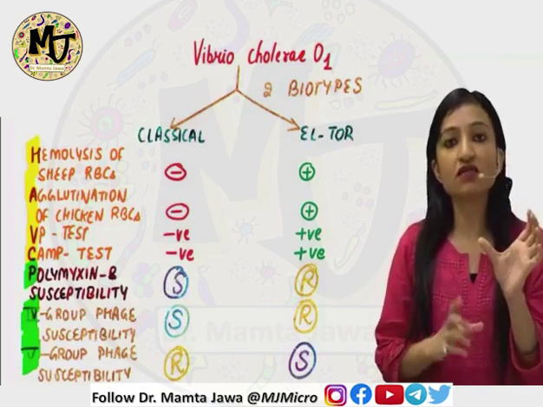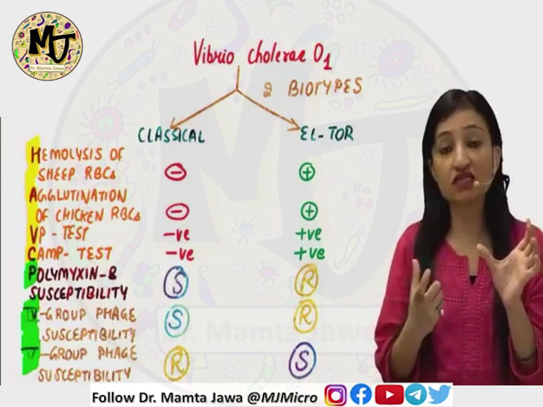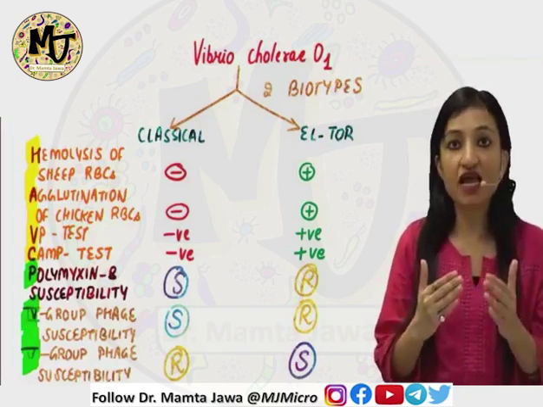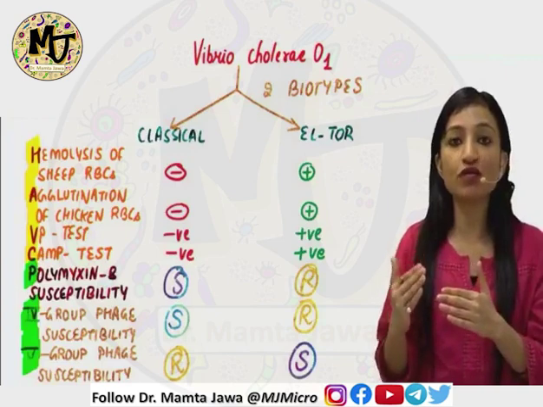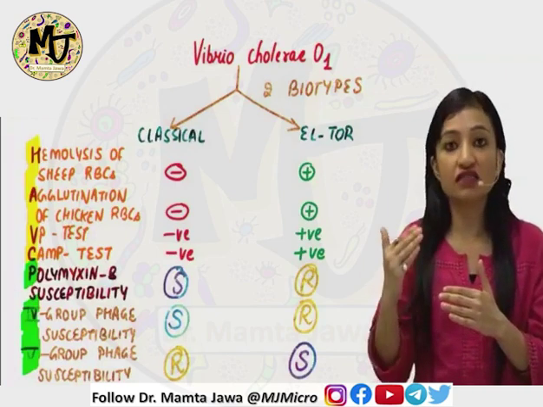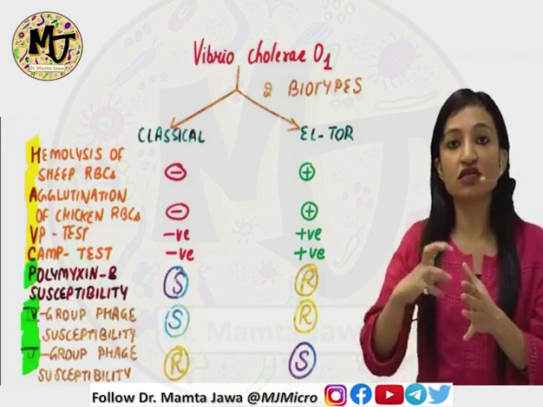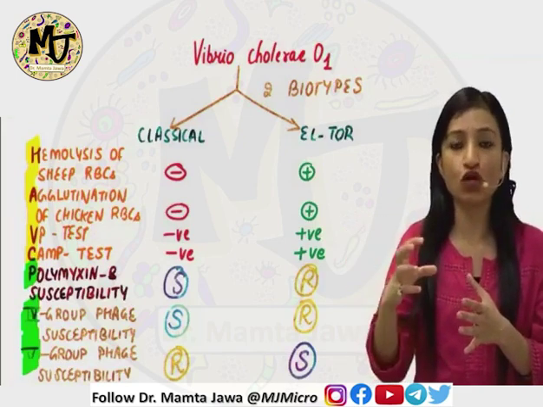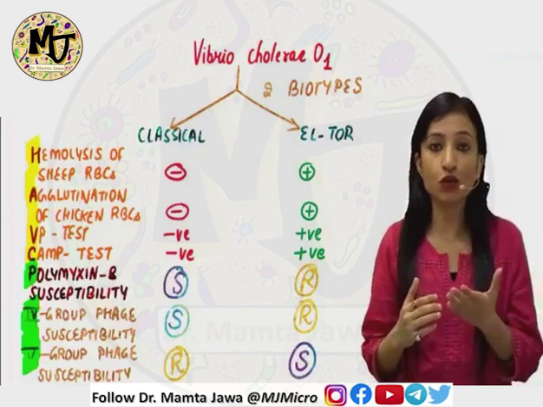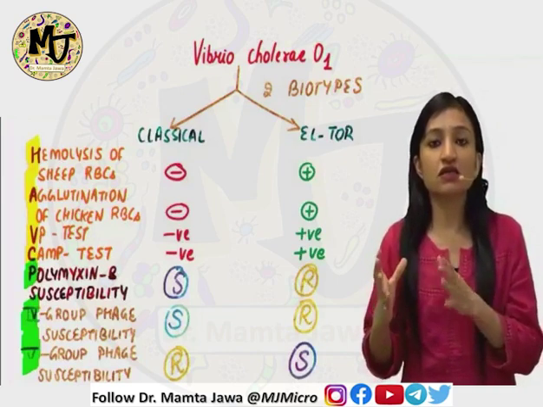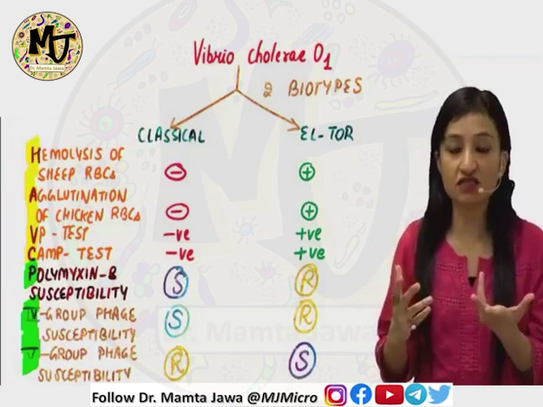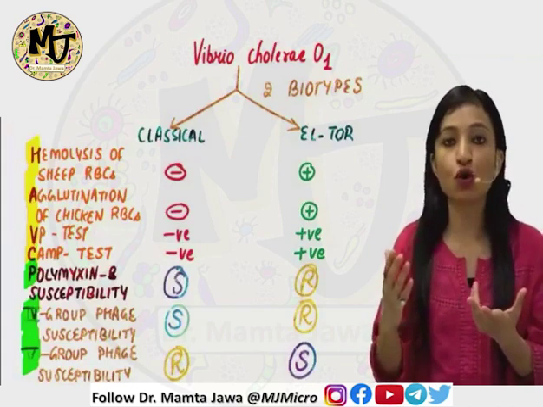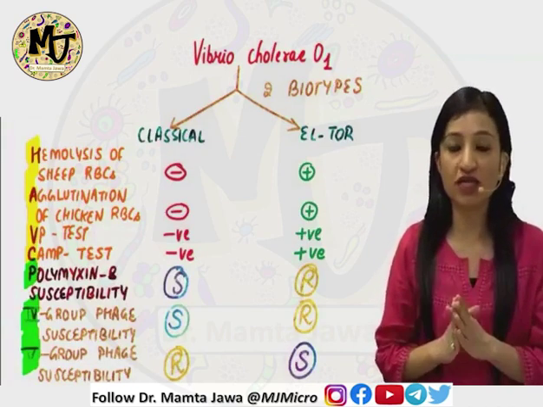So, classical, because it causes severe disease, has less chance of development of carrier state. El Tor, on the other hand, causes milder disease. Therefore, when the infection is caught by some normal person from an El Tor patient, if the immunity is very good, it's likely that the person may not manifest the disease. In other words, the development of carrier state is way more common in case of El Tor biotype.